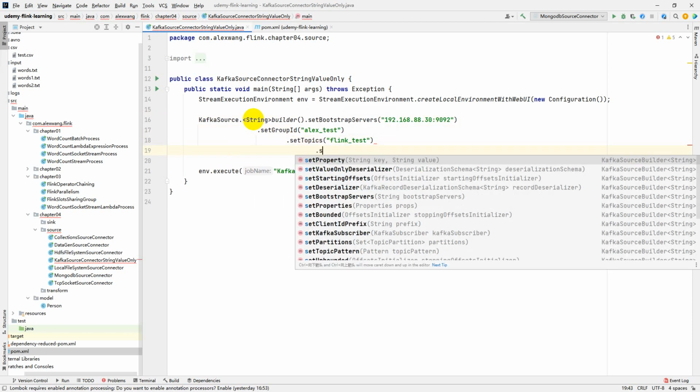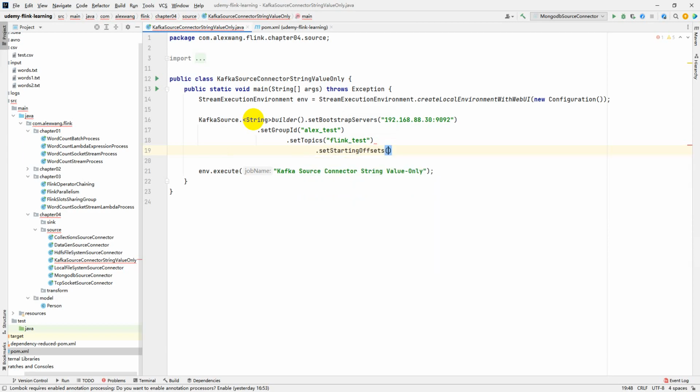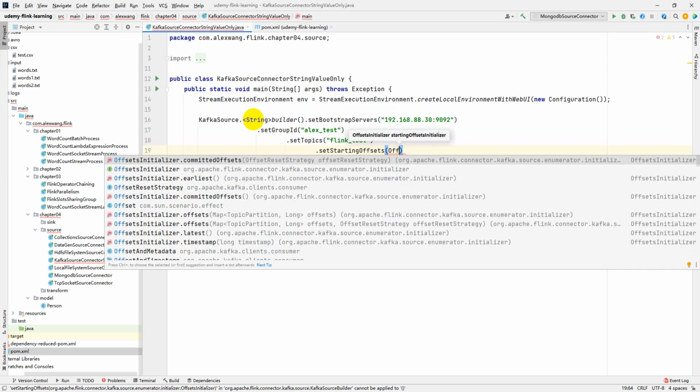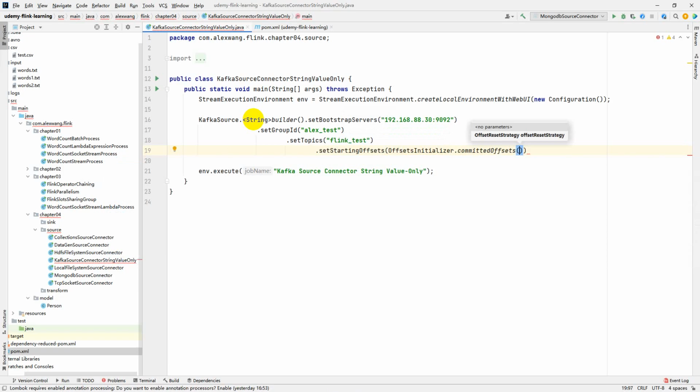Okay. And specifying the offset strategy. Set a starting offset. We can use the offset initializer and specify it to the committed offset with reset strategy earliest.